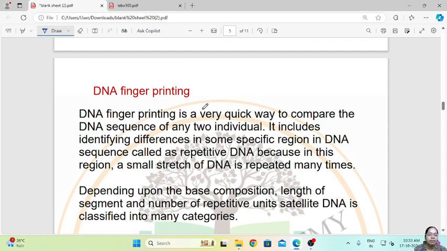Polymorphism in DNA sequence is the basis for genetic mapping of the human genome as well as DNA fingerprinting. In DNA fingerprinting, the DNA of two individuals can be compared, wherein there is a DNA segment which is repeated. If it is repeated in both human beings, then we can compare and identify the similarities.